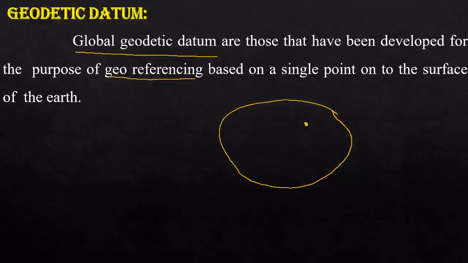In order to geo-refer based on this single point, you have to refer some location, and that is called global geodetic datum.